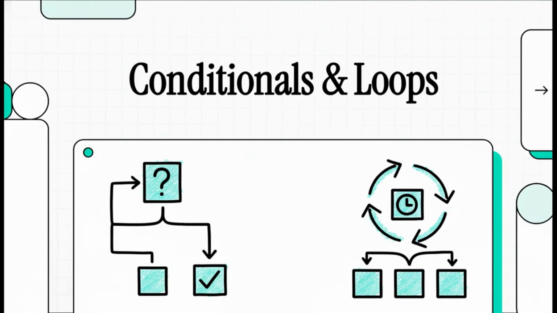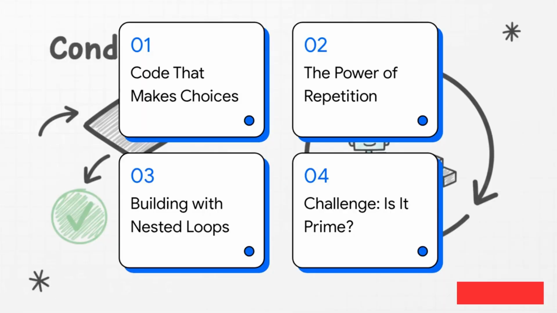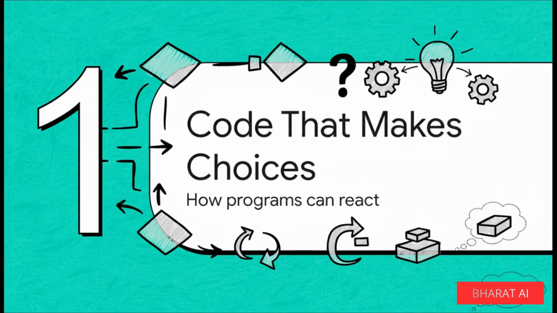Welcome to The Explainer. Today, we are diving into two of the most powerful ideas in all of programming, conditionals and loops. These are basically the secret sauce that makes code smart, efficient, and able to tackle some really complex problems. So here's the plan. First, we're going to give our code a brain so it can actually make decisions. Then, we'll teach it how to do things over and over again without getting tired. And finally, we'll put it all together and see if we can solve a classic programming puzzle that really tests our logic. Okay, so let's jump right in.